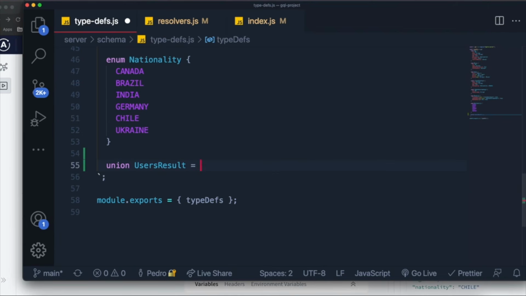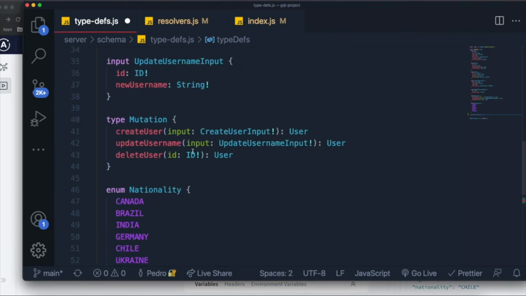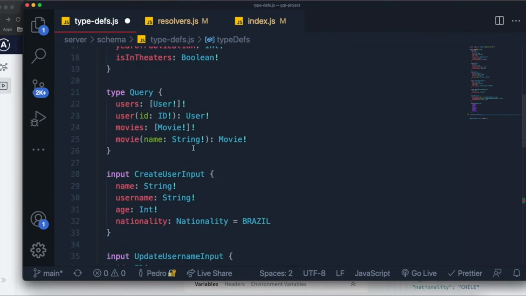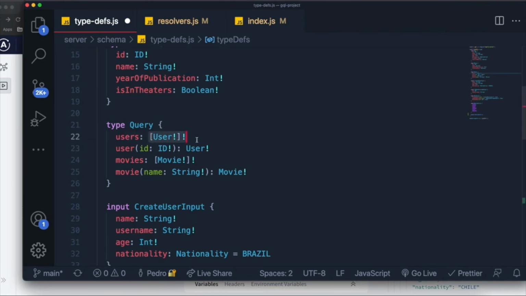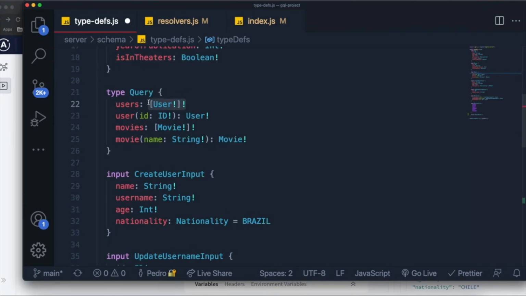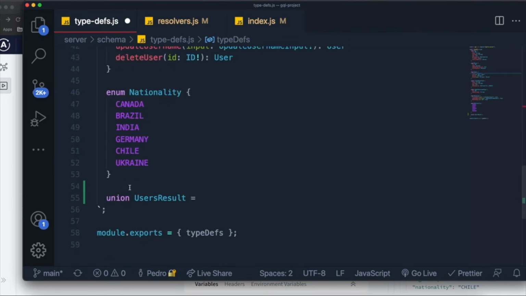It can be arrays or whatever. It needs to be a type. So this is kind of a problem for us, because the successful return type for our user is an array of users, right? And the problem with that is that we need to make another type which includes this as one of the fields. So this is how we would go around this.